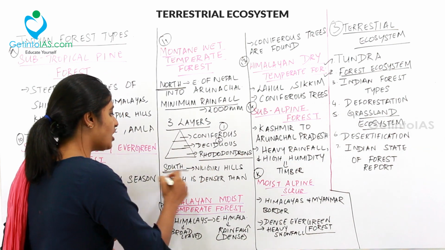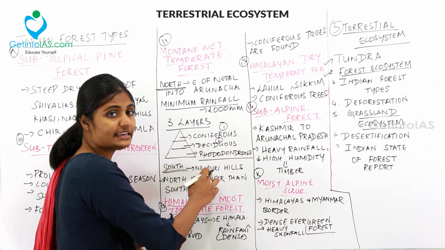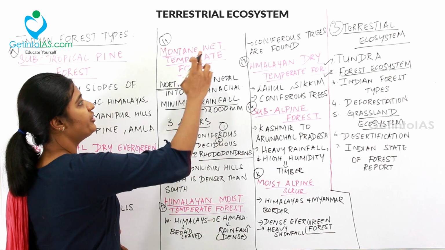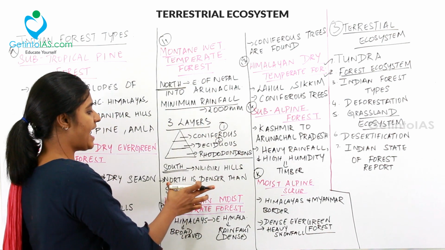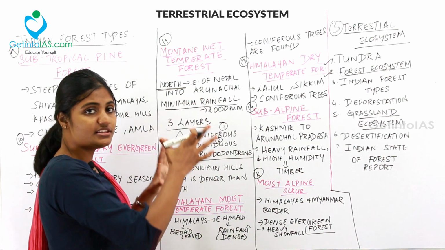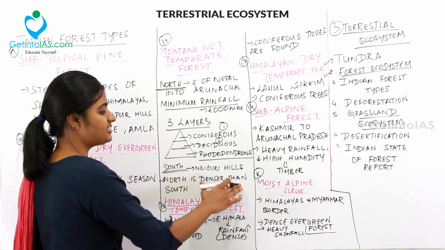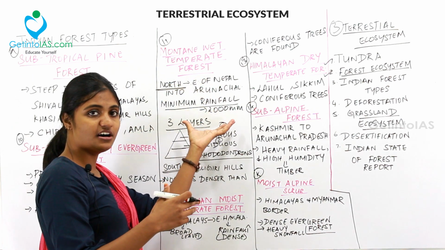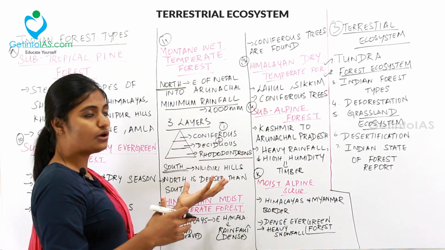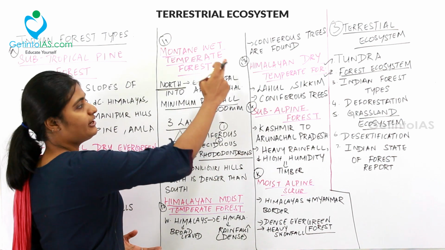And then in the south, it is found in the Nilgiri hills. So in the south, the montane wet temperate forests are found on the Nilgiri hills. And when you compare the north and south, the north is denser than the south. That is, in the north, the forest will be denser when compared to the south. So we are done with montane wet temperate forest.